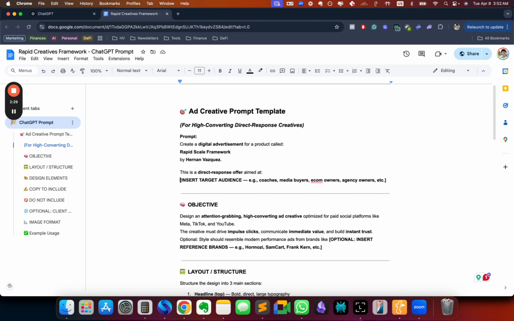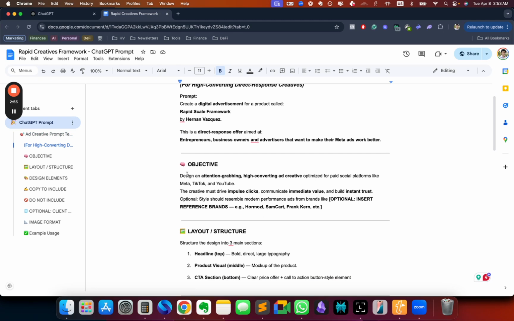So in this case, this is a direct response offer aimed at entrepreneurs, business owners, and advertisers that want to make their Meta ads work better. So here you would put who this is for. All right. So the direct response offer is aimed towards these people.